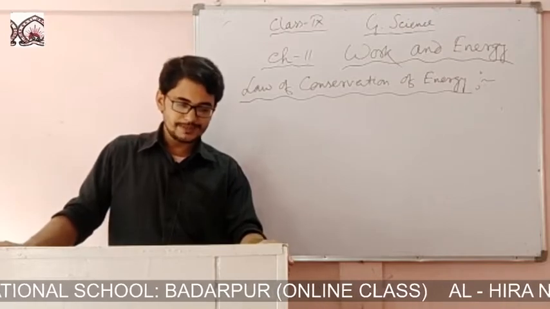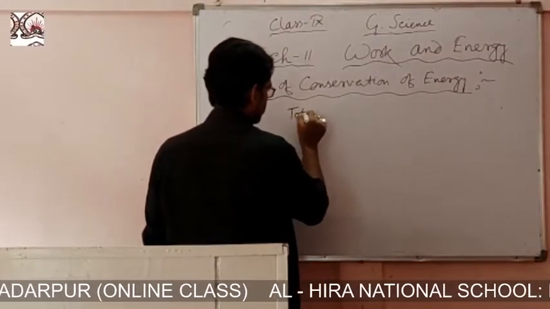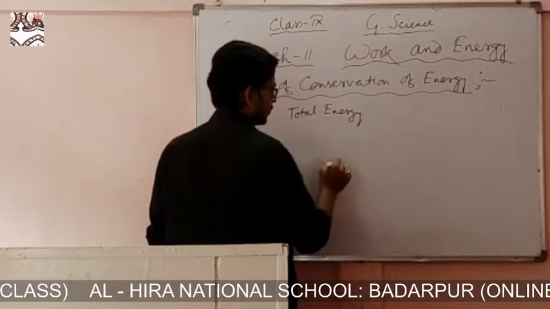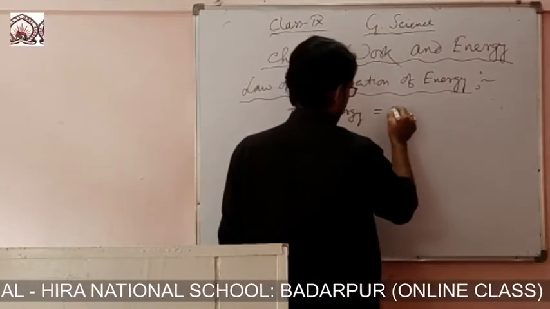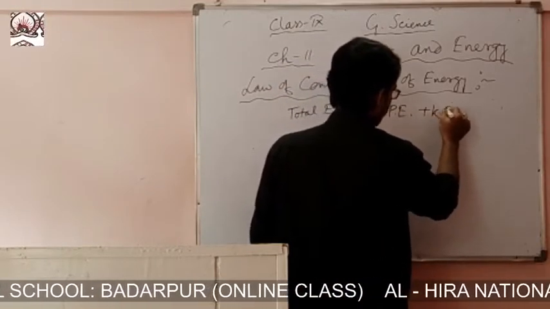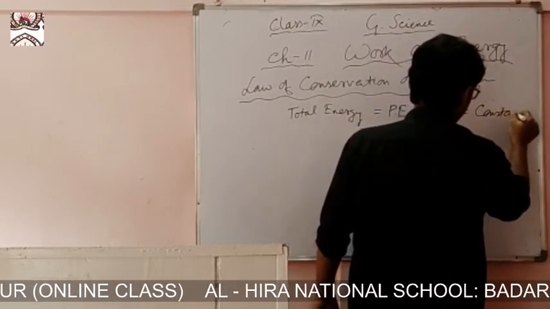That means from this fact we can say that the total energy, meaning the sum of potential energy plus kinetic energy, always remains constant.